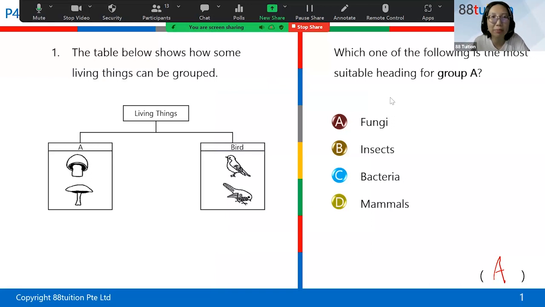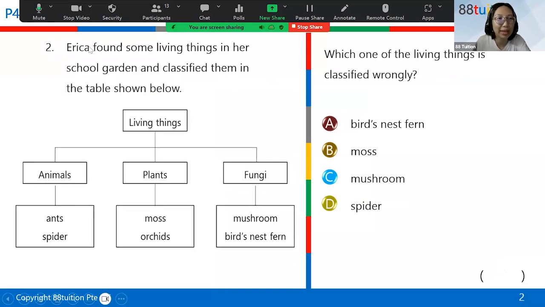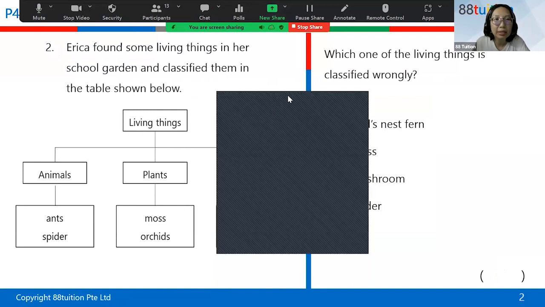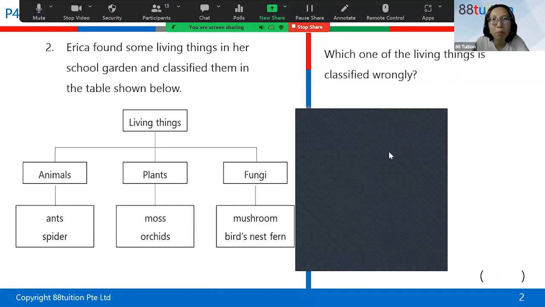I don't want to waste too much time because I said I have 2 games to play with everyone today. All right, so which living thing is classified wrongly? Can you type into the chat? What is your answer? Most of you wrote bird's nest fern, but some of you think the answer is moss. So I got moss, I got bird's nest fern, 2 different answers.